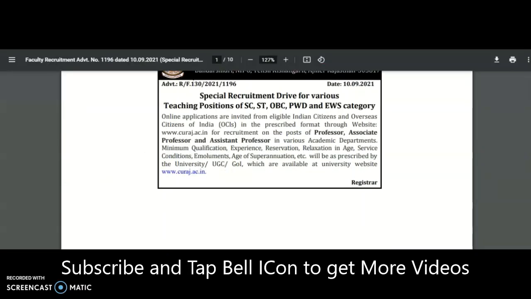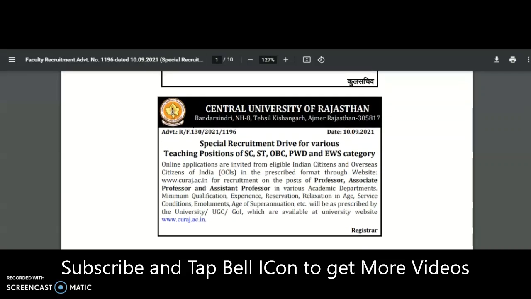Coming to the present content of the video, it is the Central University of Rajasthan special recruitment drive for various teaching positions for SC, ST, OBC, PWD and the EWS category. Online applications are invited from eligible Indian citizens and overseas citizens of India in the prescribed format through the website for recruitment on the post of professor, associate and assistant professor in various academic departments. Minimum qualification, experience, reservation and relaxation in age, service conditions, emoluments, age of superannuation, etc. will be prescribed by the university, UGC, Government of India, which are available at the university websites.